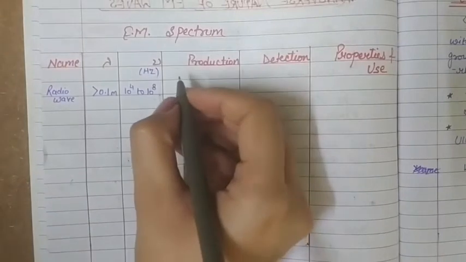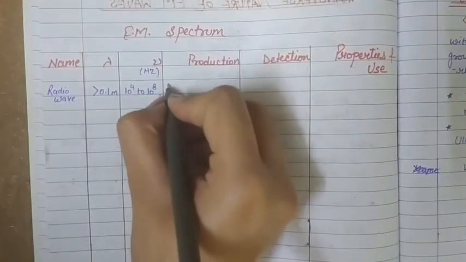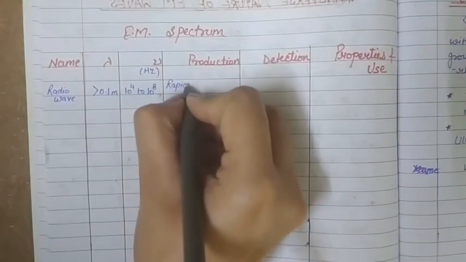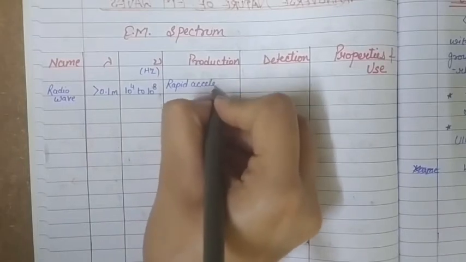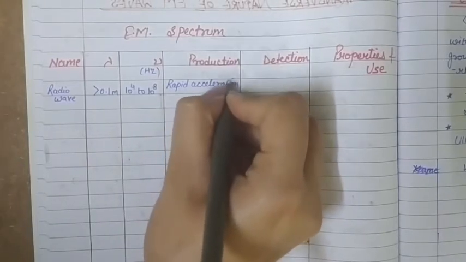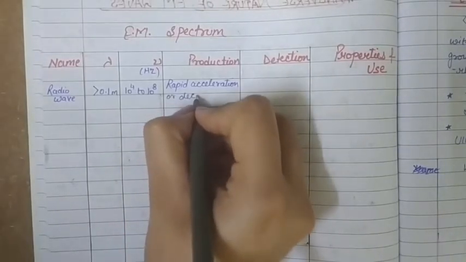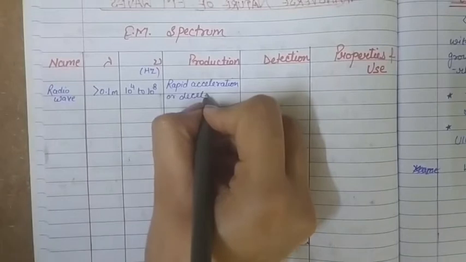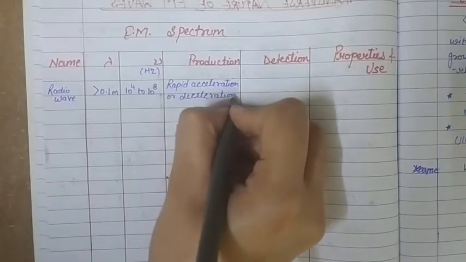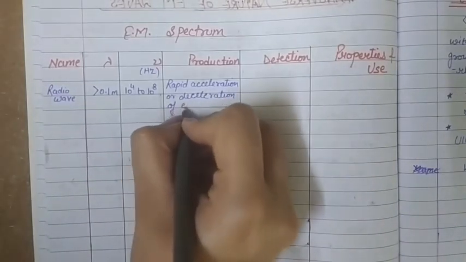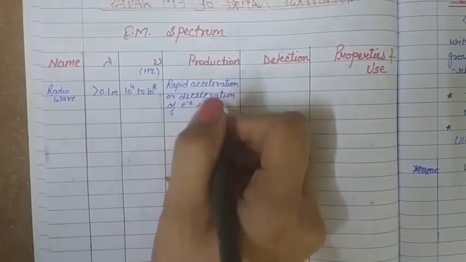Okay, so the reason for the production of radio wave is rapid acceleration or deceleration of electrons in aerials.